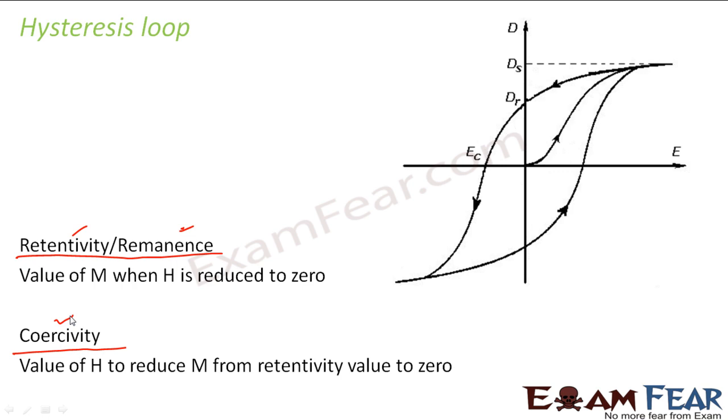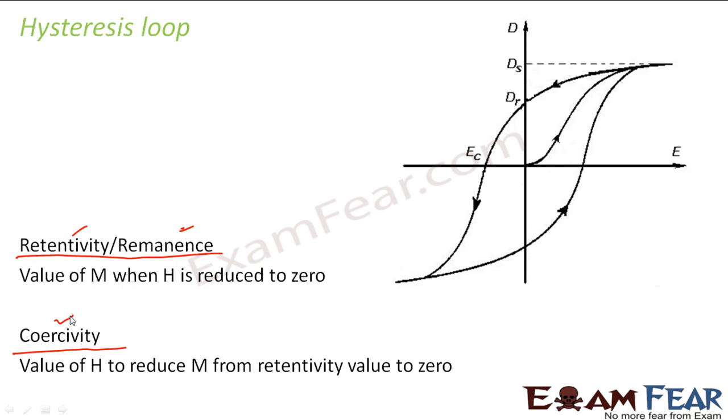For example, as I just mentioned, retentivity tells you the value of M when H is reduced to 0. So if M is very large, that means the substance will remain strongly magnetized, or it will retain its magnetization even though the magnetic intensity is reduced to 0.